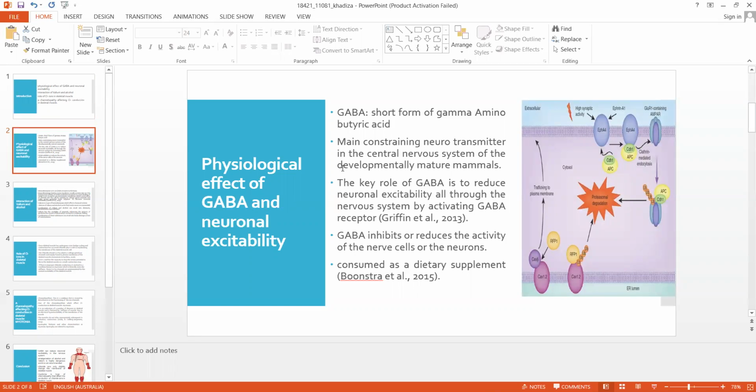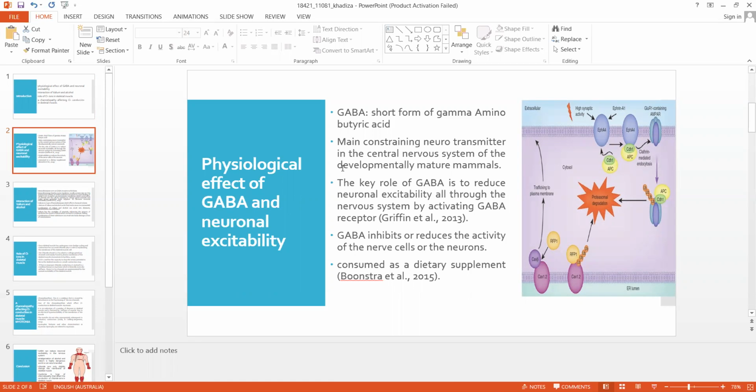And it is the main inhibitory neurotransmitter in the central nervous system of the mature brain. The key role of GABA is to reduce neuronal excitability all through the nervous system by activating GABA receptors. It transmits chemical messages in the nervous system and the brain, and is engaged in the regulation of communication among the brain cells. So there are two types of GABA receptors in the central nervous system.